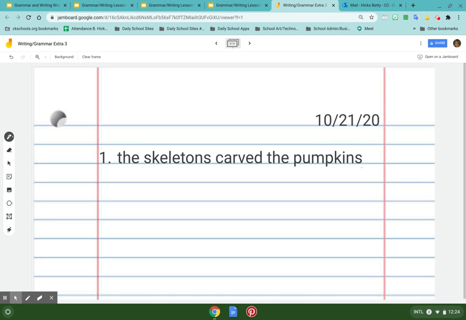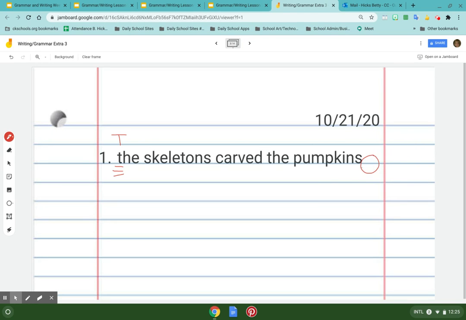Okay, let me get the pen here. Do you see what I see right off the bat? This letter right here is not a capital letter. So I put 3 lines under it and I put a capital T right there so that when I rewrite it, I write it correctly. That is not correct. Then what I notice right away is there's no punctuation mark.